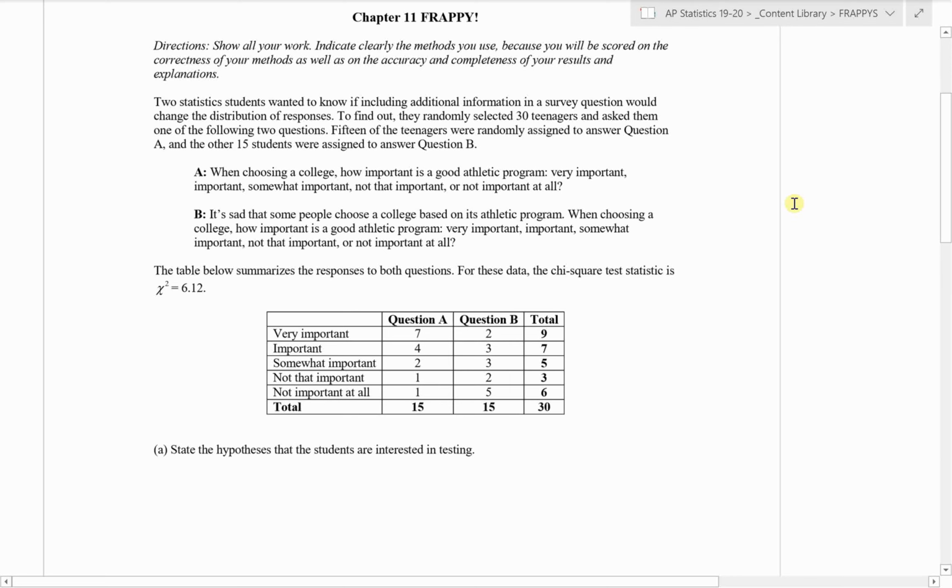All right, I'm gonna work through the chapter 11 FRAPPY question for you guys here now, in order to get ready for your test this Friday. So let's read it and get to it.